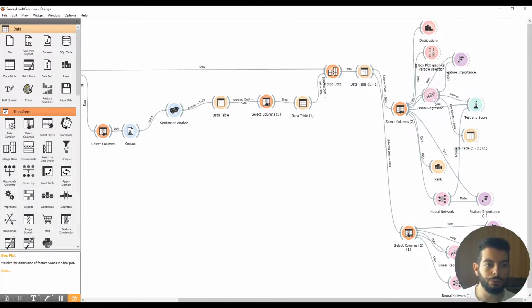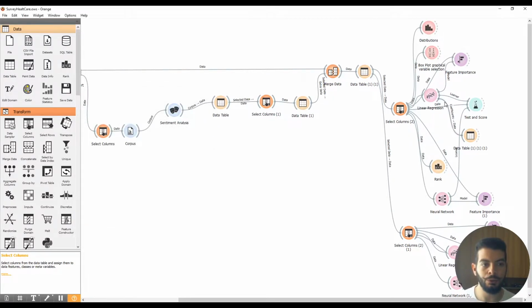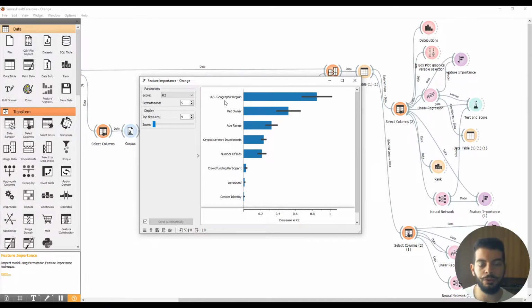If we directly go to build a model with all those variables selected, we can use something that I don't use because it's not in my approach, and that is something that computer scientists used to use, and that is feature importance. You will see that we have the geographic region as the most important variable, and I want to remind you, unless this is the first video of mine that you see, that statisticians like me use significance, so inferential statistics, to decide this and to do variable selection,